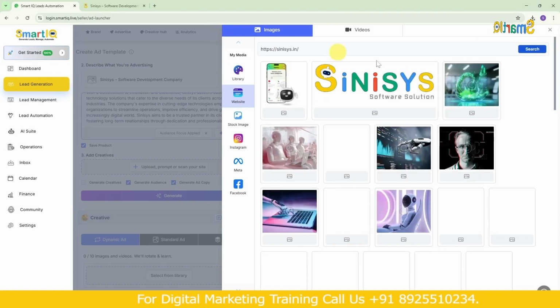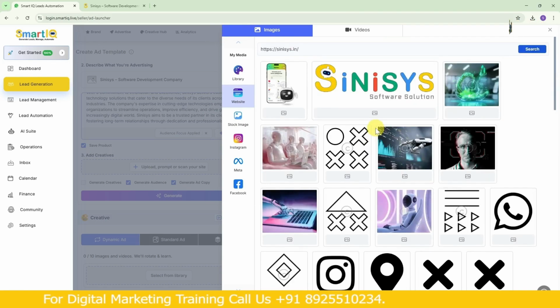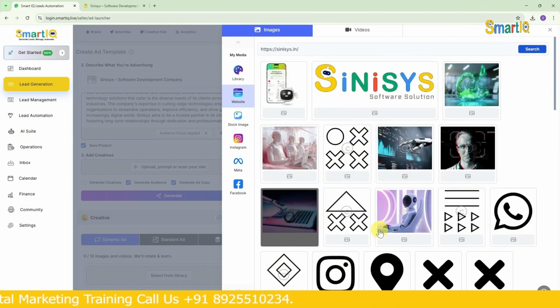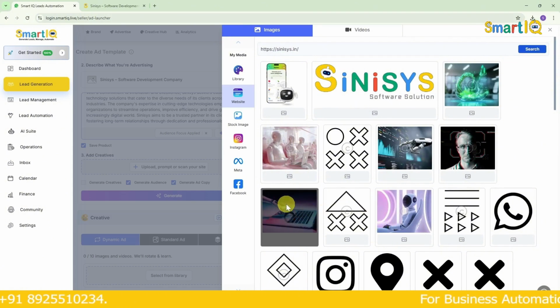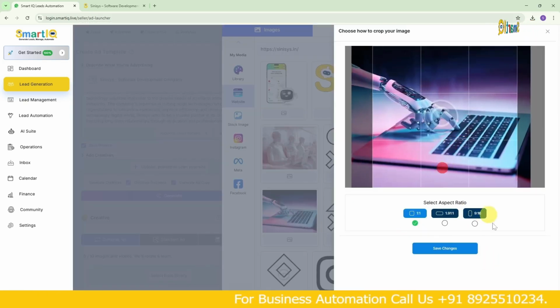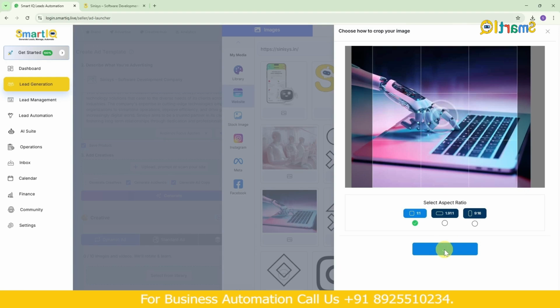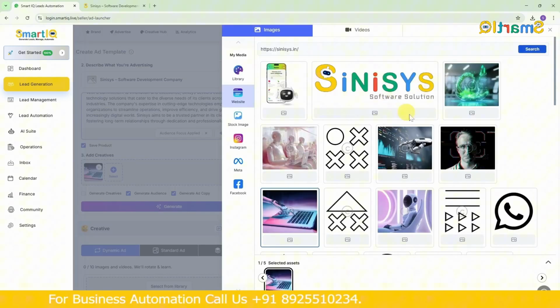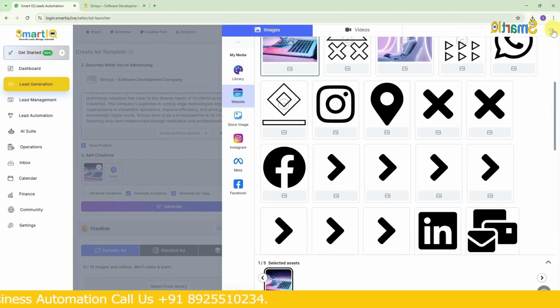Okay, now I have given the website. Now on my website, there are this many images. If I select this, what I'm going to do is, I'm going to use this image to run the ad. So I'm selecting this image. After selecting, I'll crop it. Just do it and save changes. That's what we did. Now this will become an ad for us, just like that.